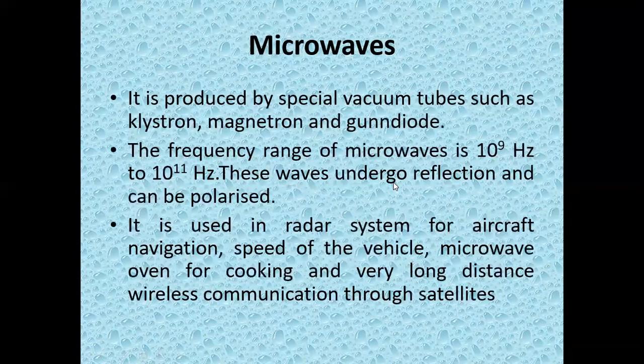The next one is microwaves. What is the source of microwaves? Here it is produced by special vacuum tubes such as klystron, magnetron, and gunn diode. These are produced by what? Special vacuum tubes such as klystron, magnetron, and gunn diodes. And what is the frequency of that? 10 raised to 9 hertz to 10 raised to 11 hertz.